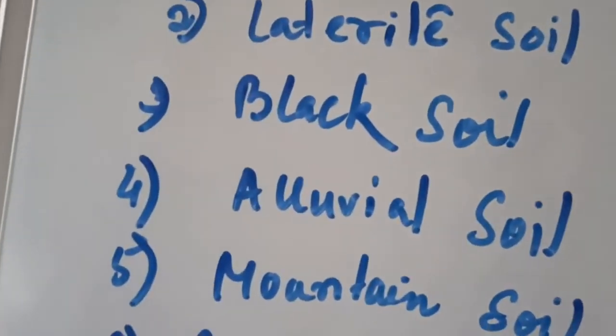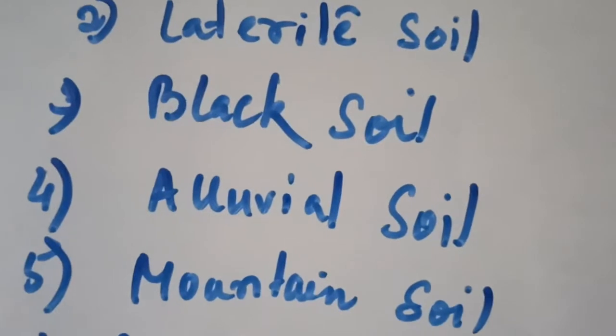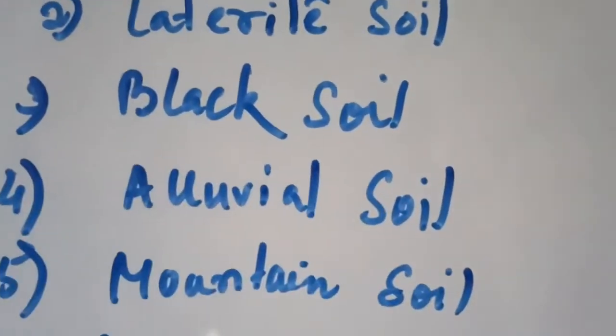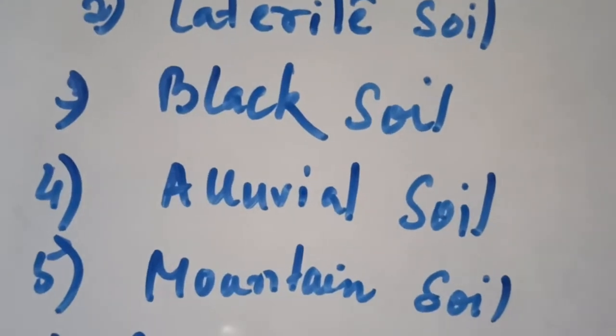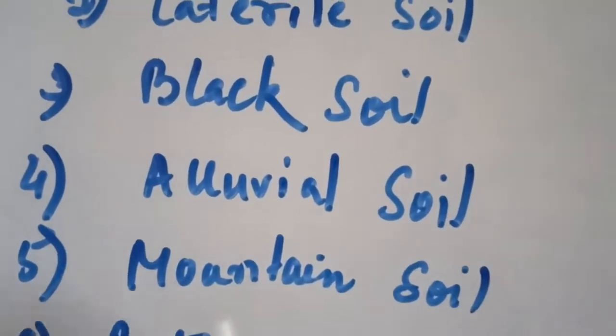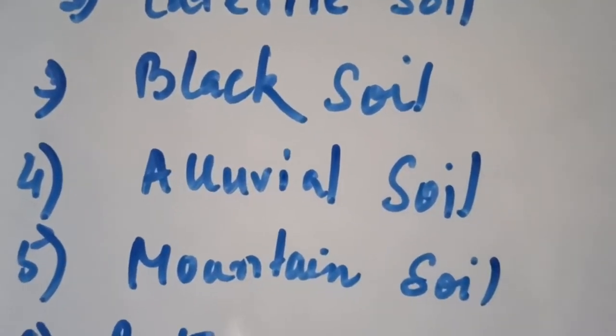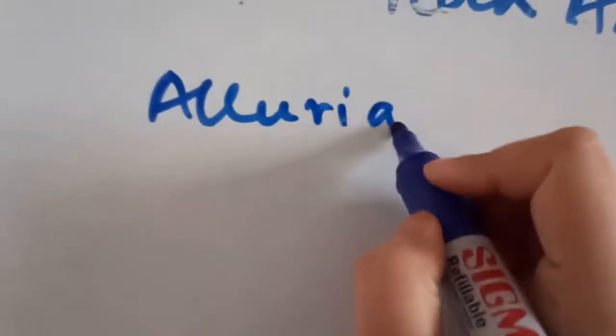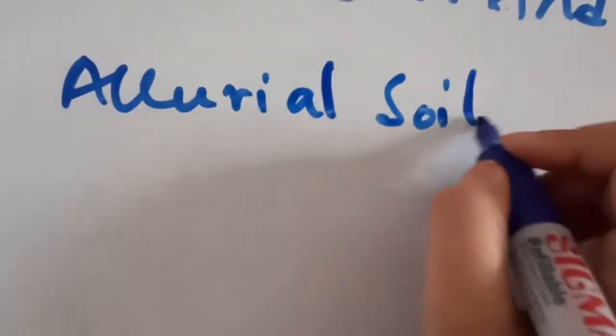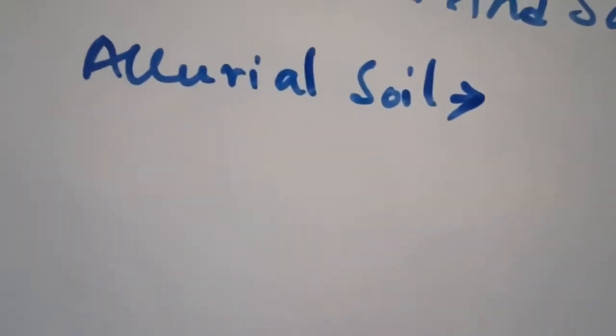So now let us see about the types of the soil. In your syllabus you only have to study in detail about the alluvial soil, other soils you don't have. So I will start with the alluvial soil. The most important soil that we have over here is the alluvial soil. This is one of the most fertile types of soil found in India.